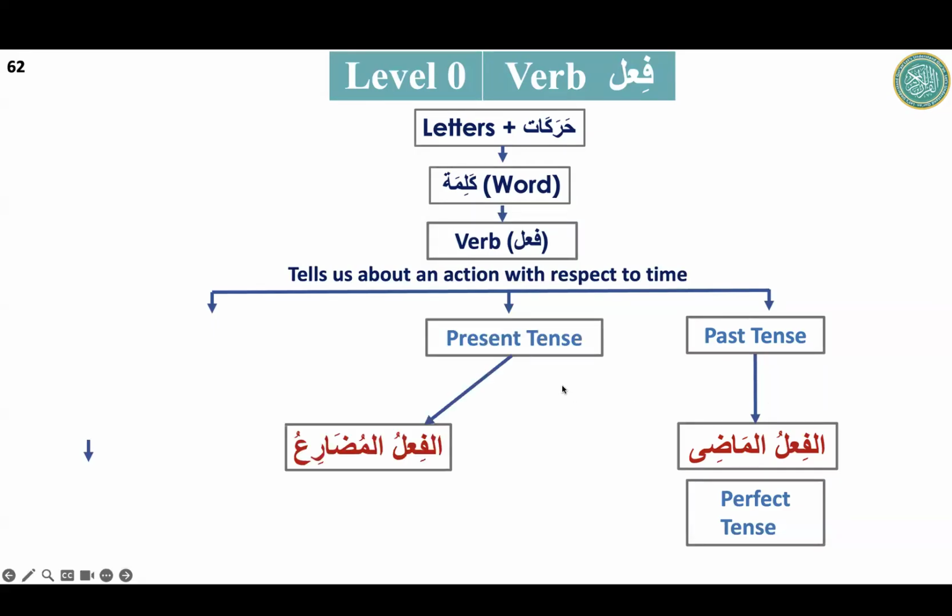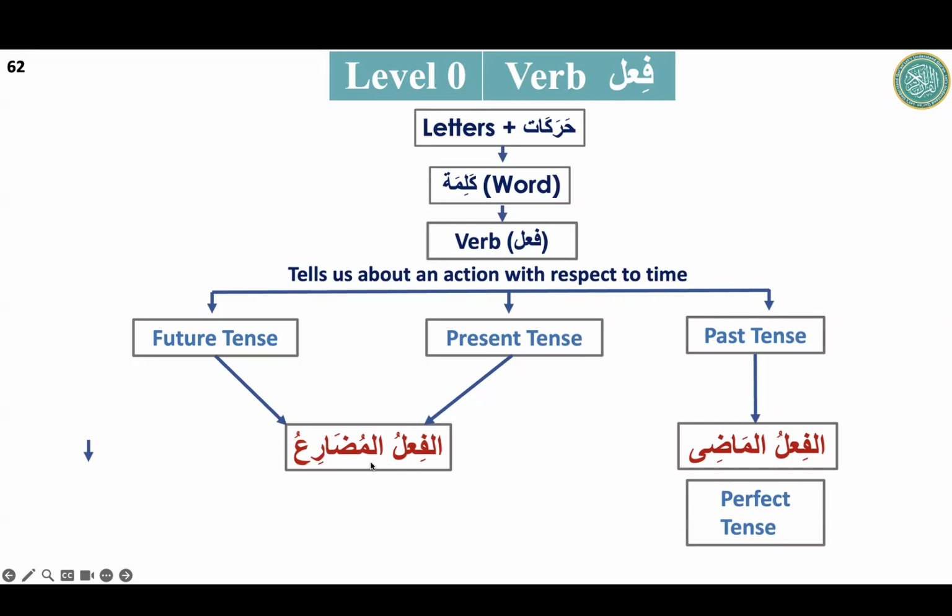And the present tense will be al-fi'lul mudari'. And the last is future tense. In Arabic, there will be no need of a third type, future tense. Al-fi'lul mudari' will be at the same time a present tense, and also it will be dealt as future tense. In English, we know there is I wrote a letter, I write a letter, I will write a letter. There is past, present, and future. But here in Arabic, the past tense will be al-fi'lul madi. For present tense and future tense, we will have only one tense, that will be al-fi'lul mudari'.